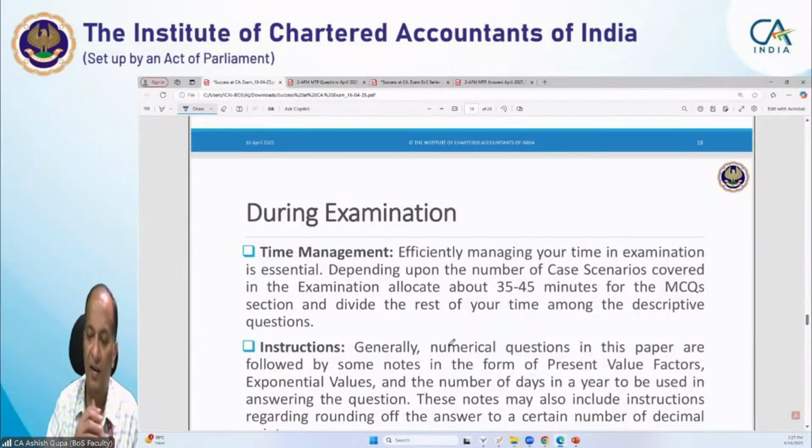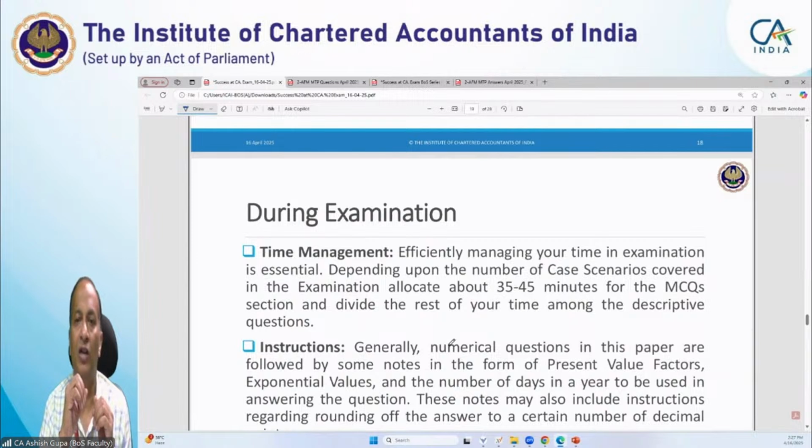time management. It is very important. Efficiently managing your time is very important, because in our time, these MCQ exam questions were not there. So I cannot give you any idea that you should attempt MCQ first, then attempt descriptive later on. It is up to you. Okay, the way you find comfortable, you may proceed, but at least allocate 35 to 45